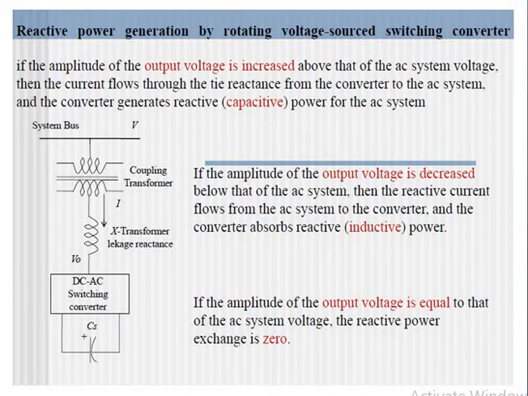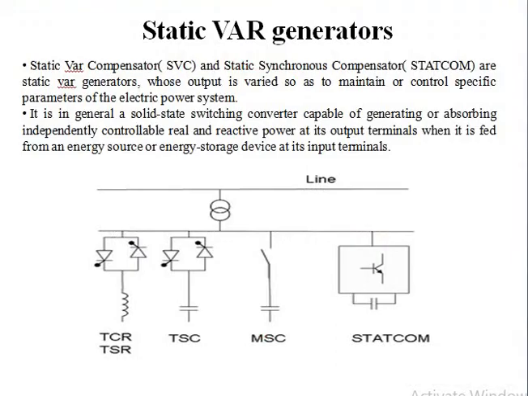That is, if the output voltage V0 is less than the system bus voltage, then the whole system or static compensator is seen as a reactor and reactive power is absorbed, and when V0 is greater than V, the whole system is seen as a capacitor and reactive power is injected. And if both voltages are the same, that is, when V0 is the same as the system bus voltage, then the reactive power exchange is 0. So that is the basic principle of operation of the static wave generators.